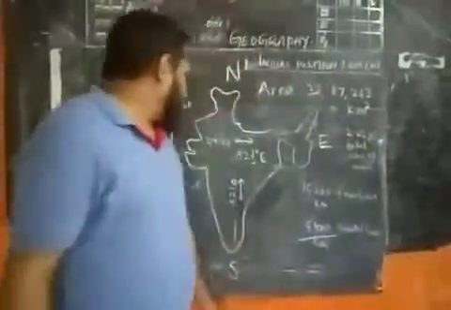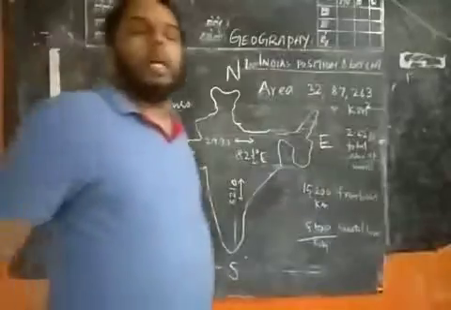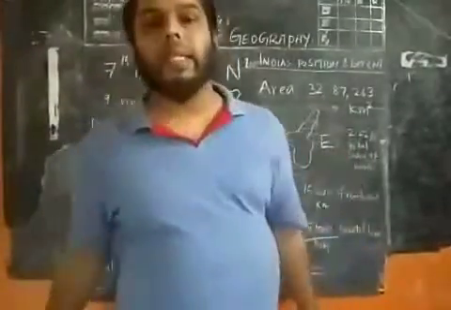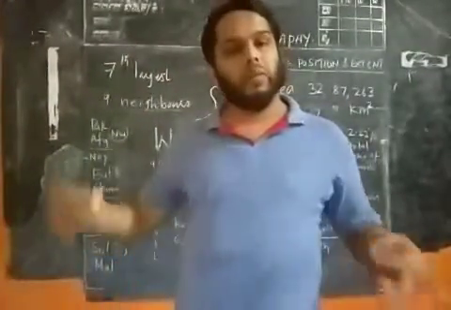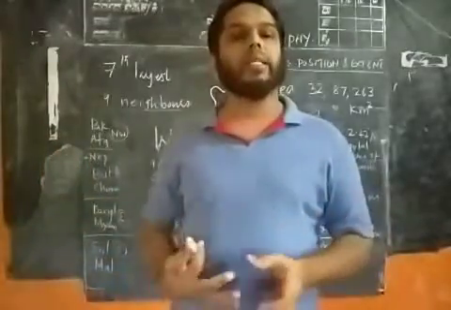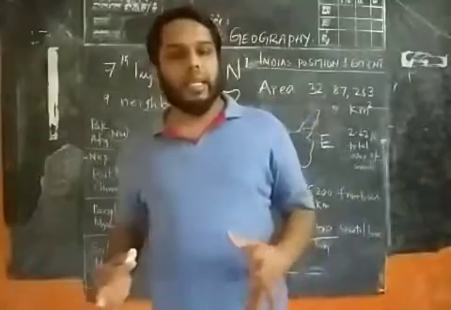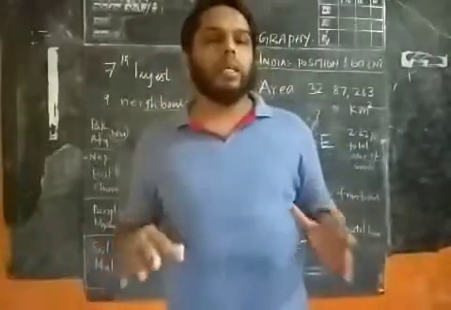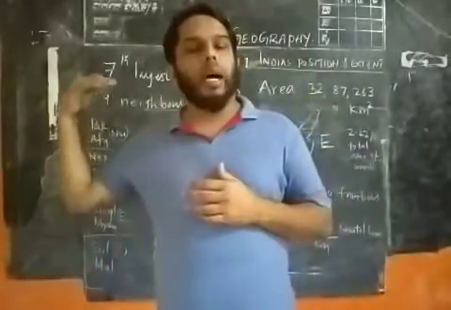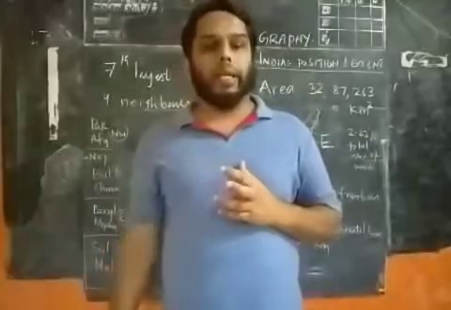Coming to India, there are 28 states. Earlier we had 29 states, but now Jammu and Kashmir is not a part of the states. It is deleted from the list of states and added to the union territories.